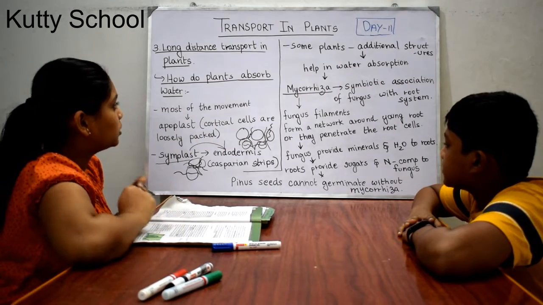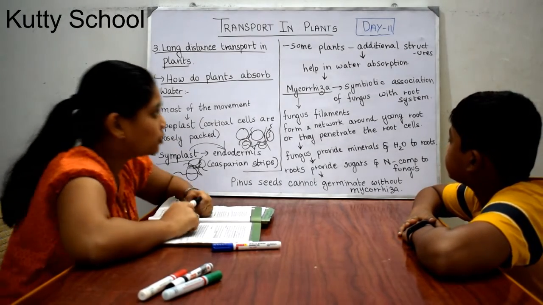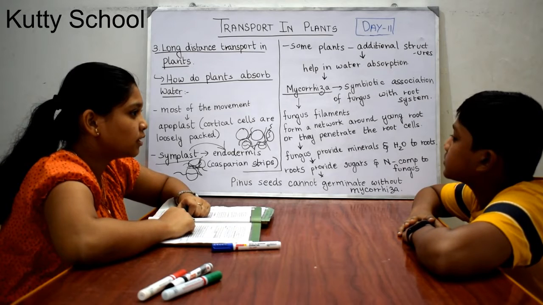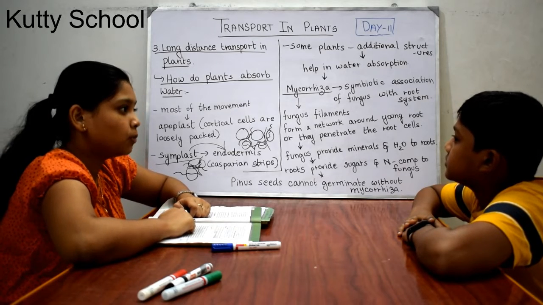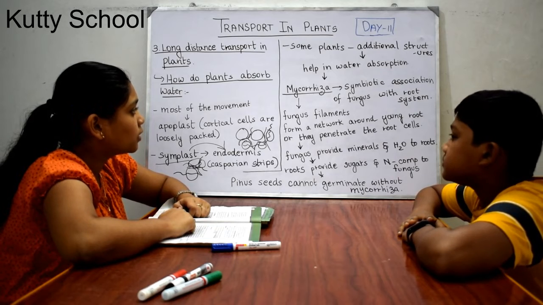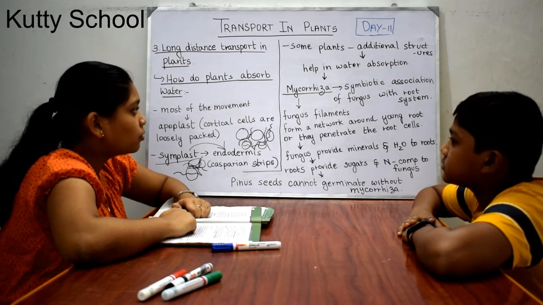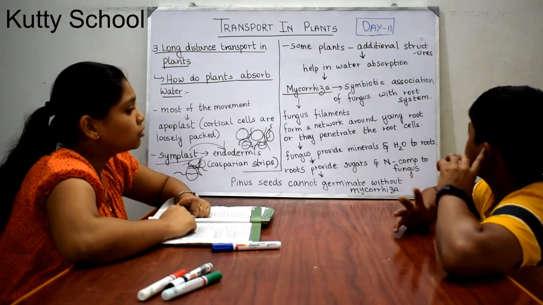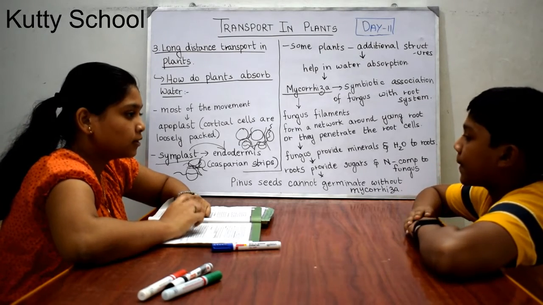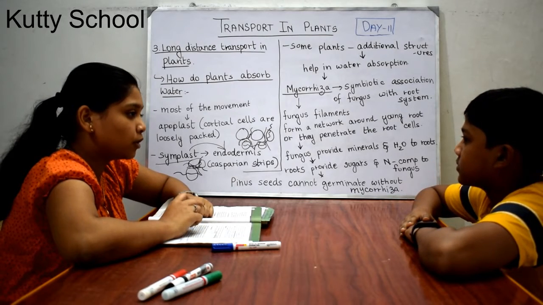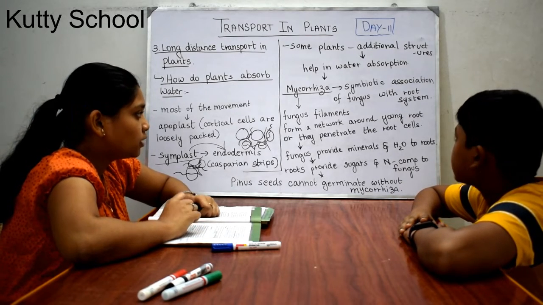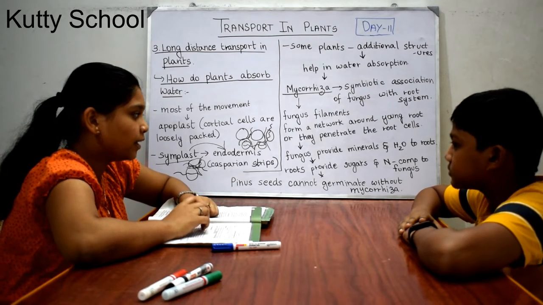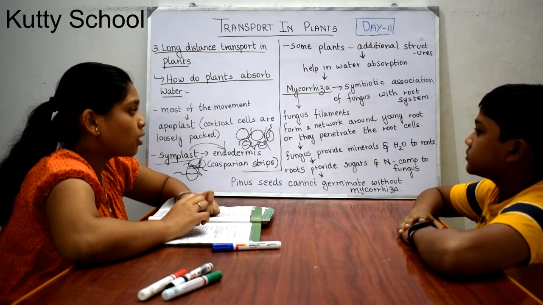Now we are going to see some additional structures in plants which help them absorb water. Some plants have additional structures which help them absorb water. An example is mycorrhiza. Mycorrhiza is the symbiotic association of a fungus with the root system. These fungal filaments form a network around the young roots.